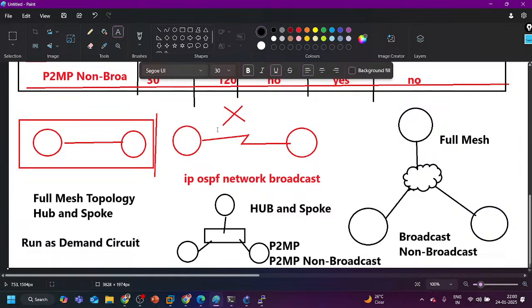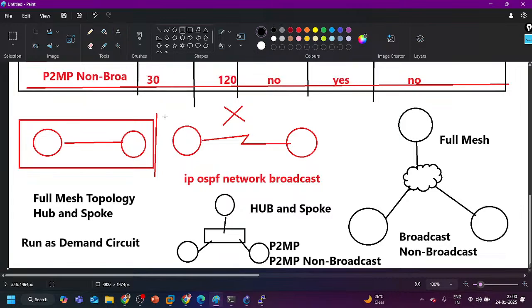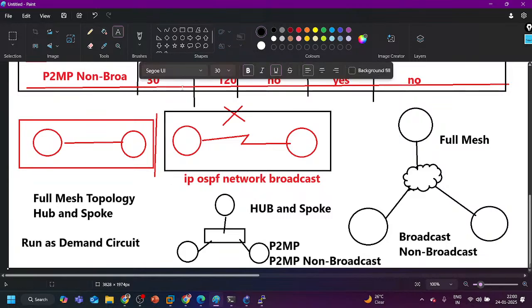Even on the serial link, in this scenario, you can configure DNA. We can say interface serial 2/0 and then ip ospf demand-circuit. After running this command, you will see the age time is nothing on that interface. It will stop using age for the particular neighbor. There is no timer running for that neighbor now.